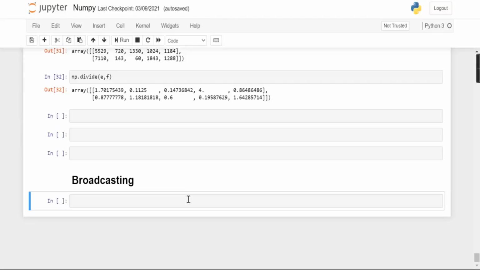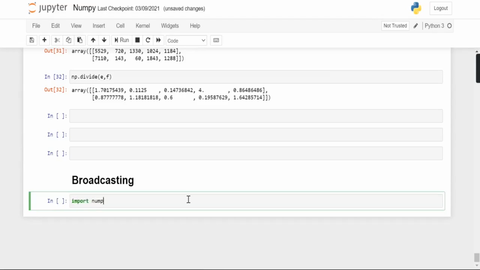Today in this video we are going to look at broadcasting in NumPy arrays. In the last video we saw arithmetic operations on arrays with similar shape, and it works in an element by element method. There we were left with the question: what if there were arrays of different shape? We can perform arithmetic operations on arrays with different shape by using broadcasting. Now let us try arithmetic operations on two arrays of different shape.